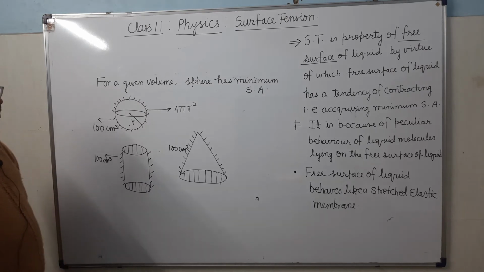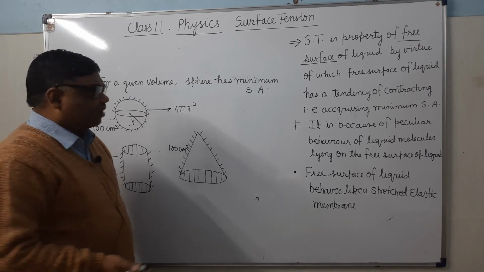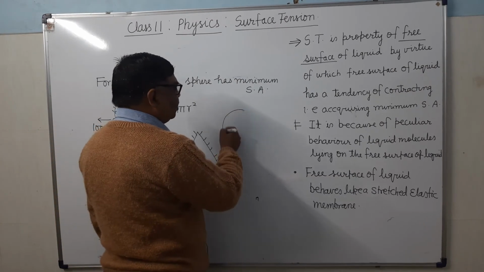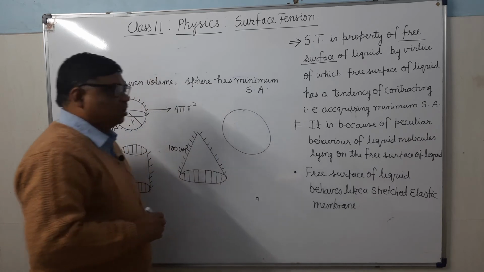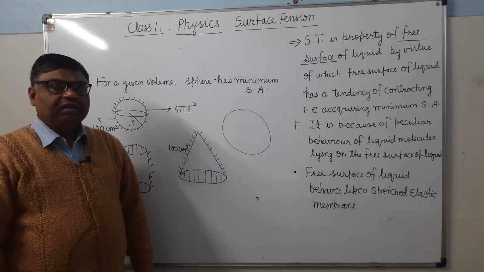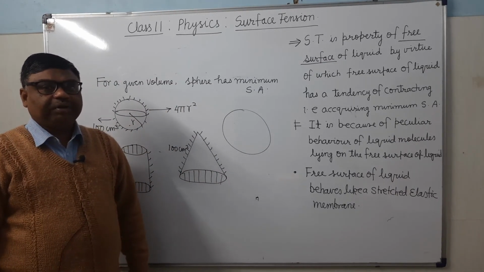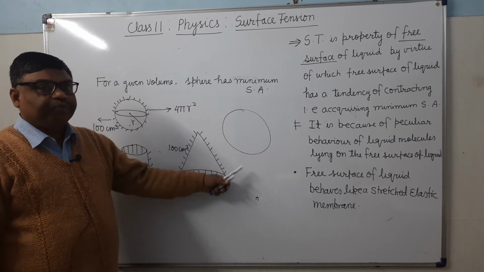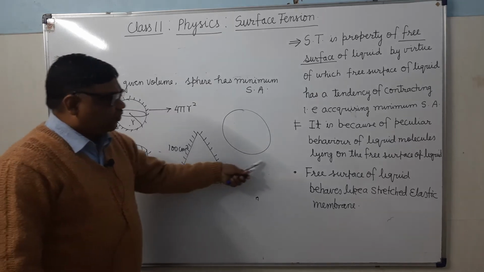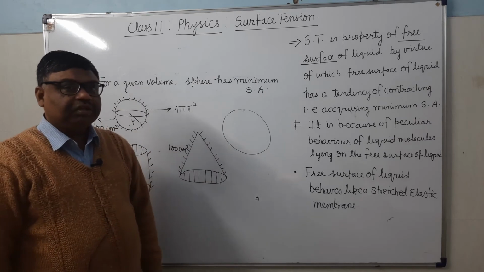So that's why when soap bubbles are formed, they acquire the spherical shape. It's clear? Because when their shape is spherical, their surface area will be minimum.